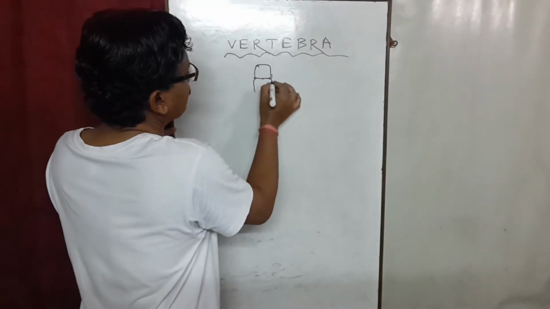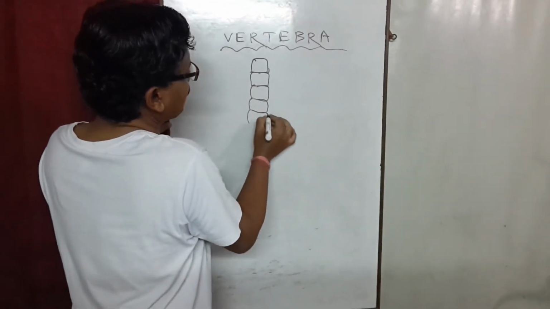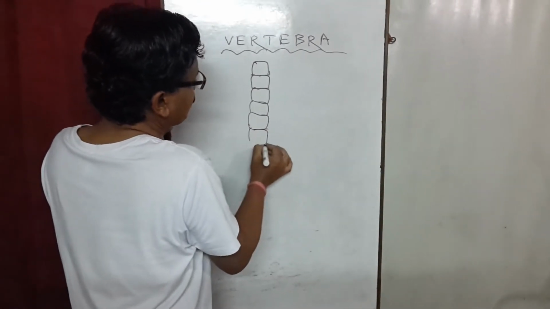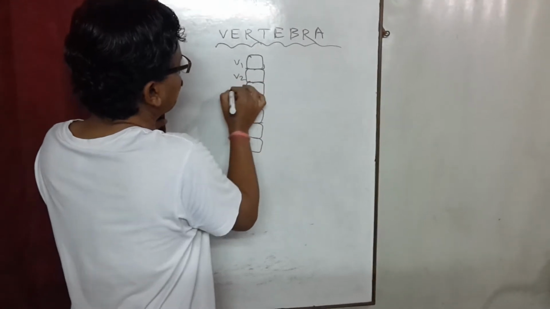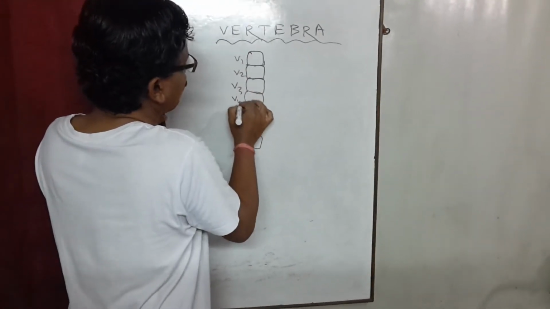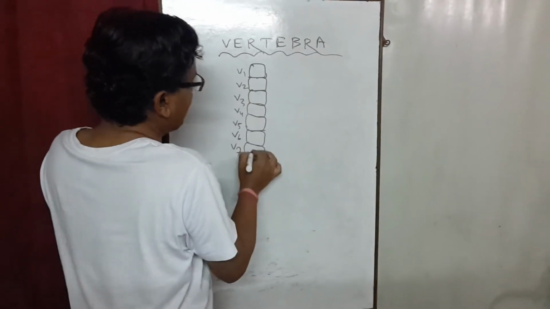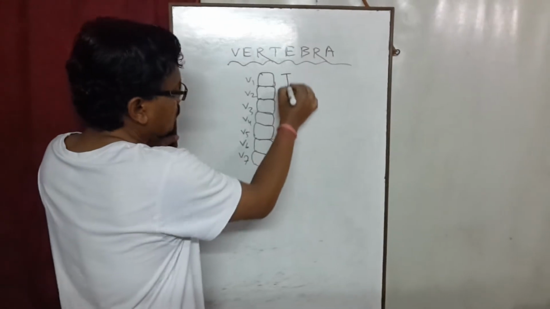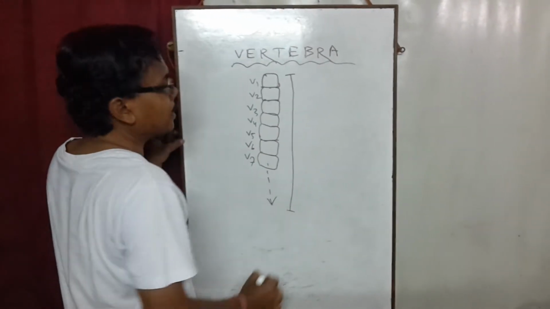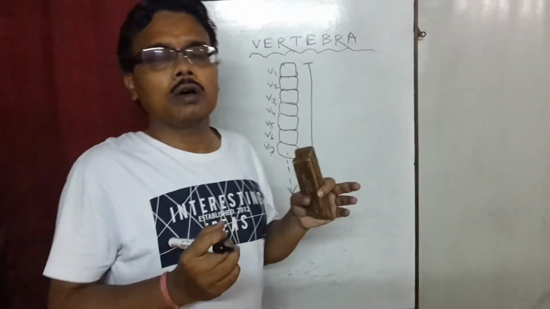This is a vertebra, this is another vertebra, and these are again other vertebrae. V1, V2, vertebra 3, V4, V5, V6, V7 and so on. They constitute by their serial arrangement a complete vertebral column or backbone.